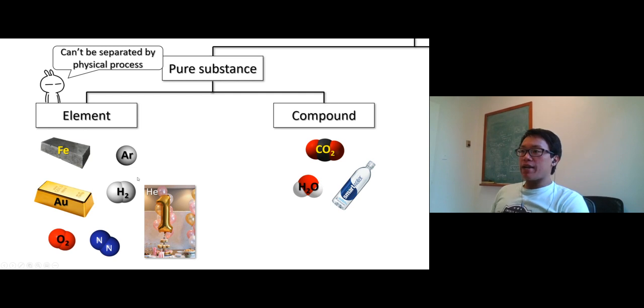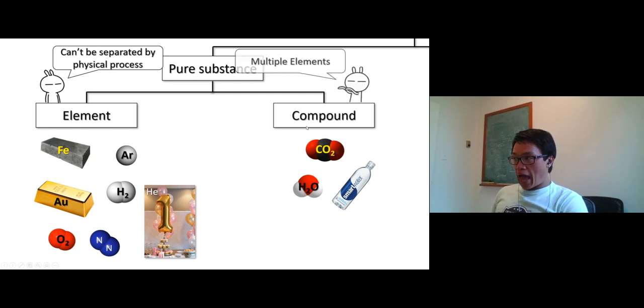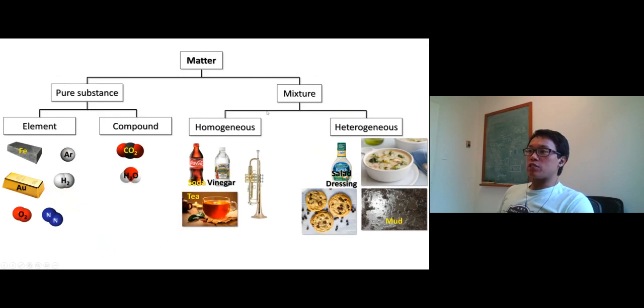On the other side, we have compounds, which basically have multiple elements in them. For example, carbon dioxide has carbon and oxygen. Water has hydrogen and oxygen in it. So for pure substances, we have elements and compounds. An element is just one element, and compounds are multiple elements. So for all matter, we have pure substances and mixtures: one substance and multiple substances.